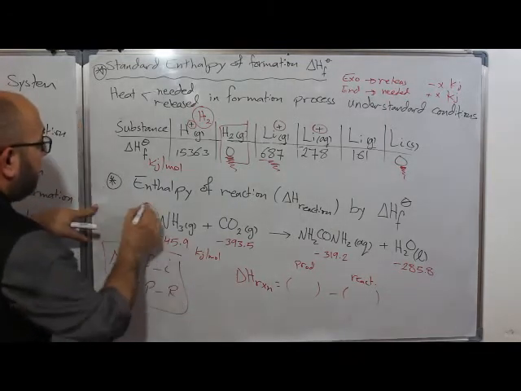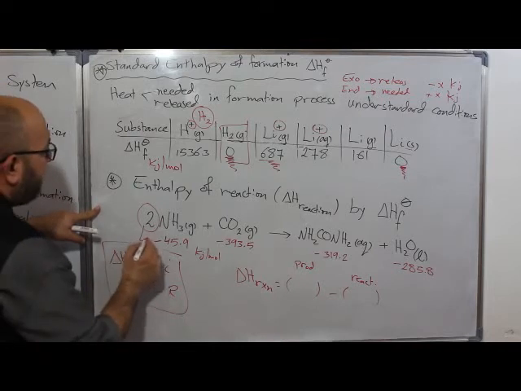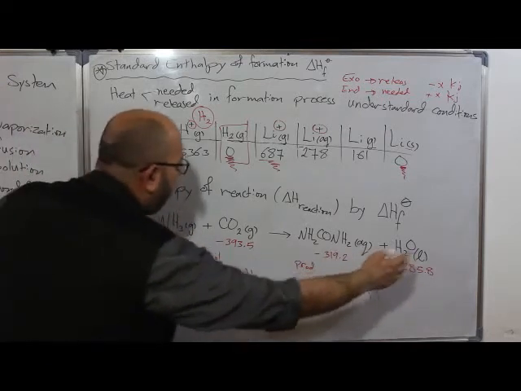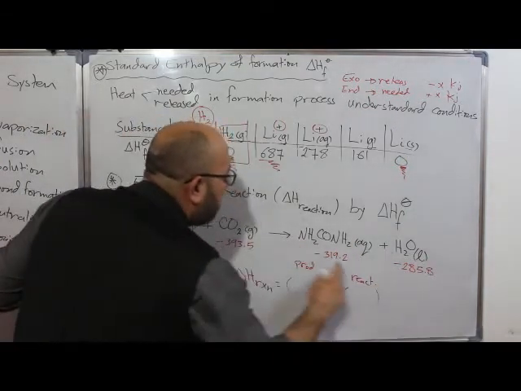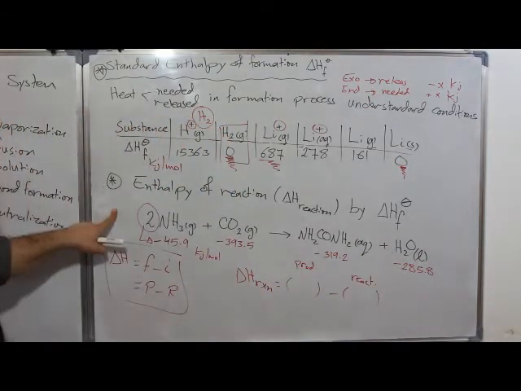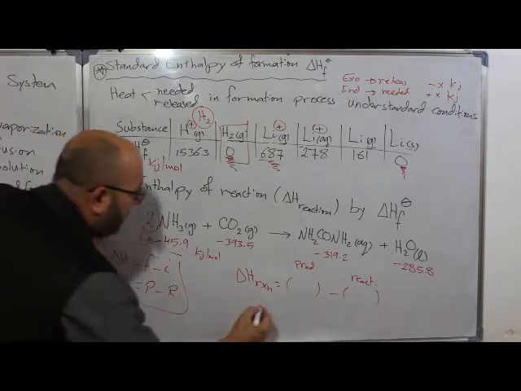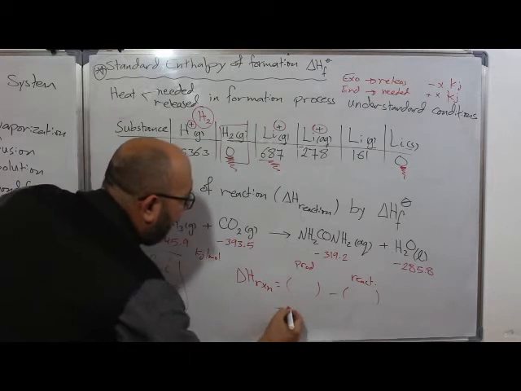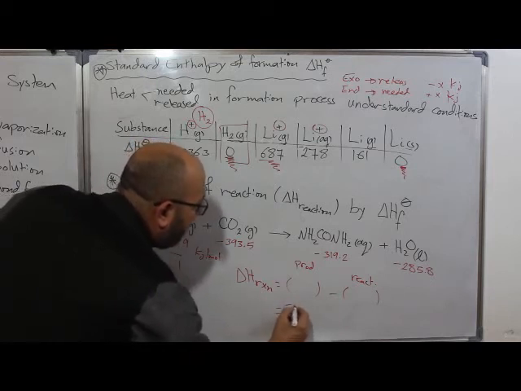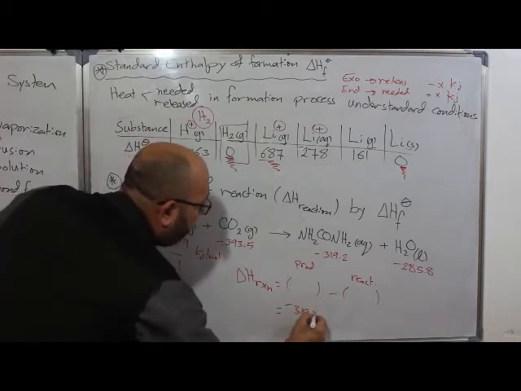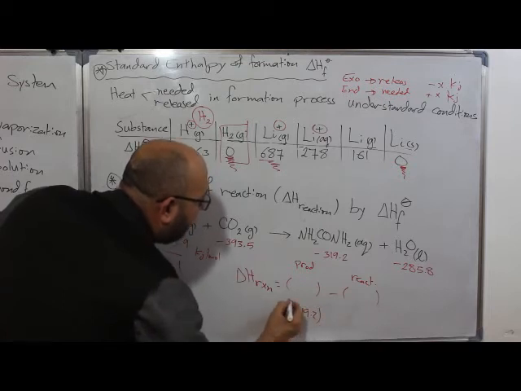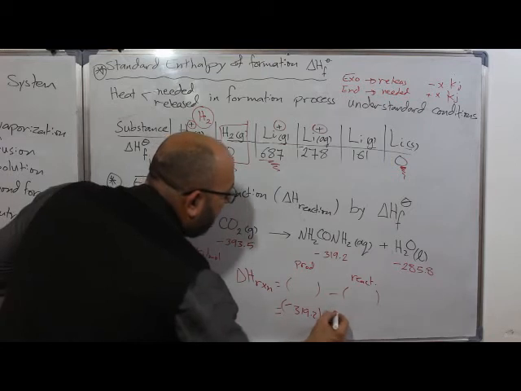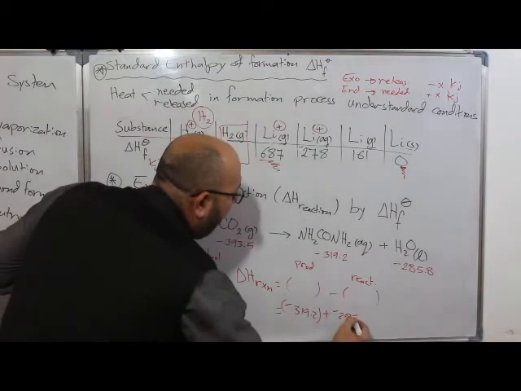So if the coefficient is 2 here, this amount is multiplied by 2, and the rest of the components are 1 to 1 to 1, so we take them as they are. How could we write it? It's equal to the products here, negative 319.2, added to negative 285.8.